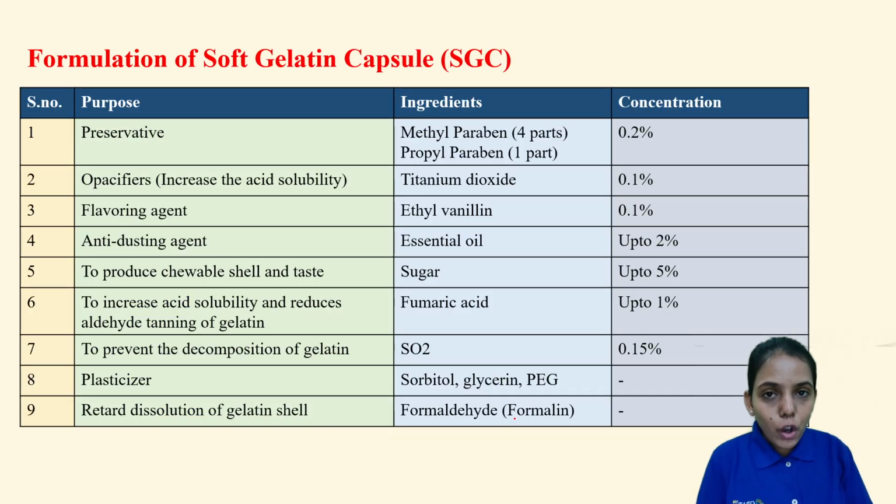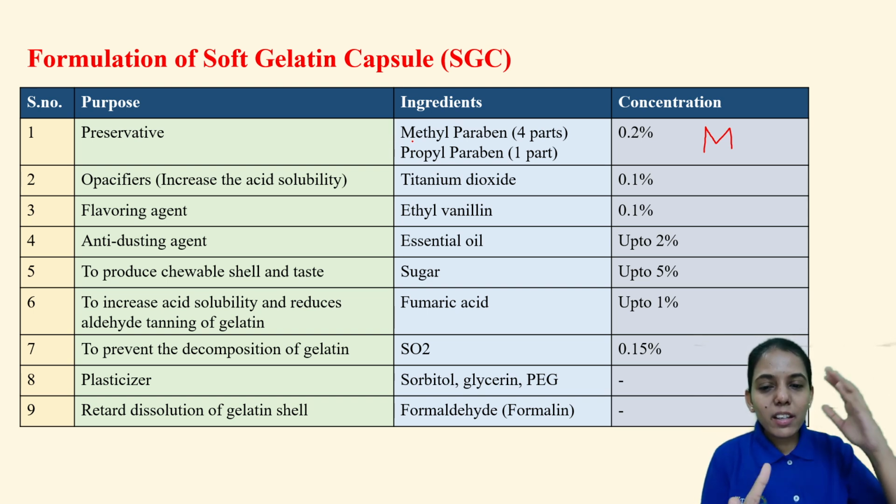Now the formulation of soft gelatin capsule, most of the points are the same. For example, preservatives. Here also preservatives are required because it contains water, which has a tendency to undergo microbial contamination. So a preservative is required and it is added as methyl and propyl paraben in the ratio 4:1. Again, how will you remember? The concentration is 0.2, but the ratio is 4:1. Methyl contains how many lines? 4 lines, 1, 2, 3, 4. 4 parts of methyl, 1 part of propyl.